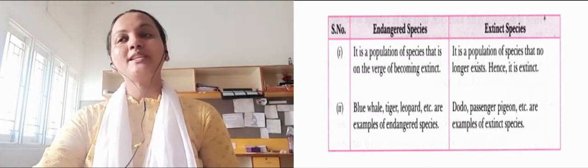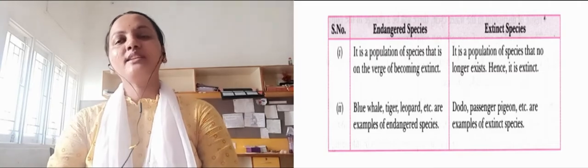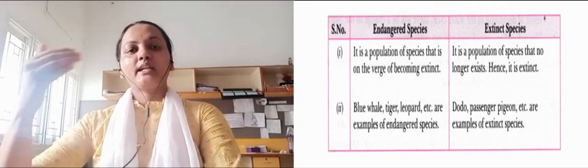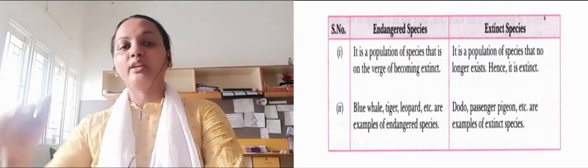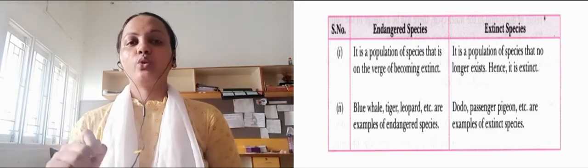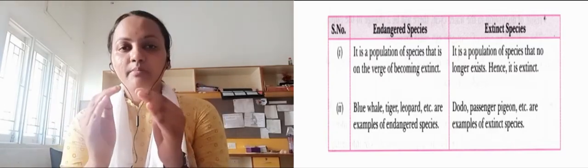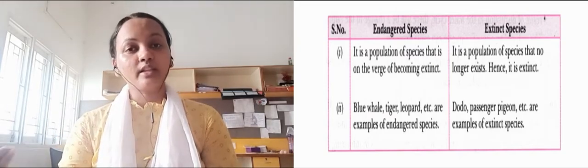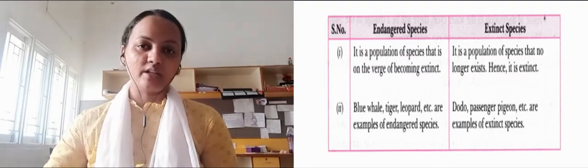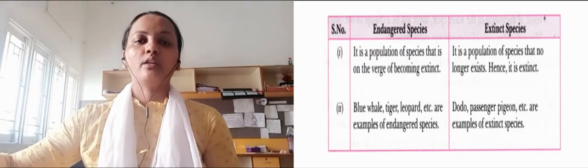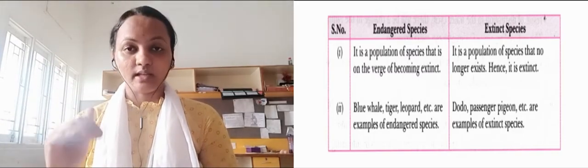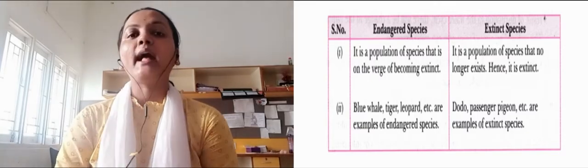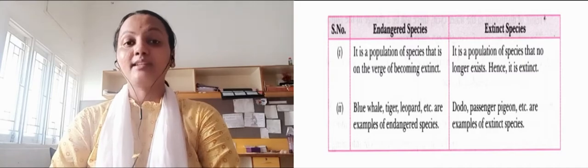Next is endangered species and extinct species. When we say that a species is in the endangered zone, what happened is that people started to hunt animals and this led to a decrease in the number of animals. So those animals of which very few numbers are left, we call such species endangered. If we continuously kill them, and they die for some reason or another, they will become extinct. Extinct means completely vanished. And species are conserved for this reason: if all the tigers of the world die, no tiger will be left. There will be no animal found on this planet. So it is necessary to conserve them.